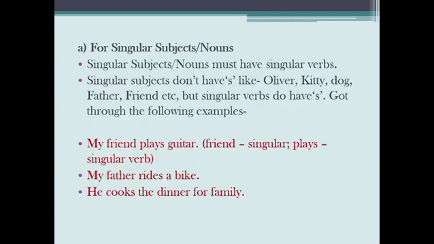For singular subjects, nouns. Singular subjects or nouns must have singular verbs. Singular subjects don't have S, like Oliver, Kitty, dog, father, friend, etc. But singular verbs do have S. Go through the following examples. My friend plays guitar. Friend is singular, so your verb takes an S. Play becomes plays. My father rides a bike. He cooks the dinner for family.